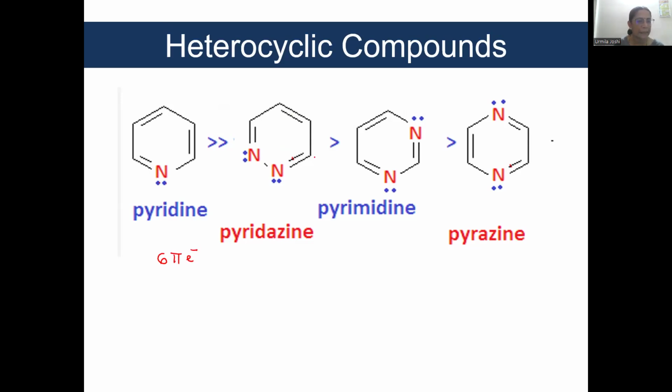Same is the case over here. Pyridazine, 6 pi electrons inside the ring. There are 2 more pairs which are outside the ring. Likewise, for pyridine, pyrimidine, and pyrazine, there are 6 pi electrons inside the ring. And therefore, all these structures are aromatic in nature.